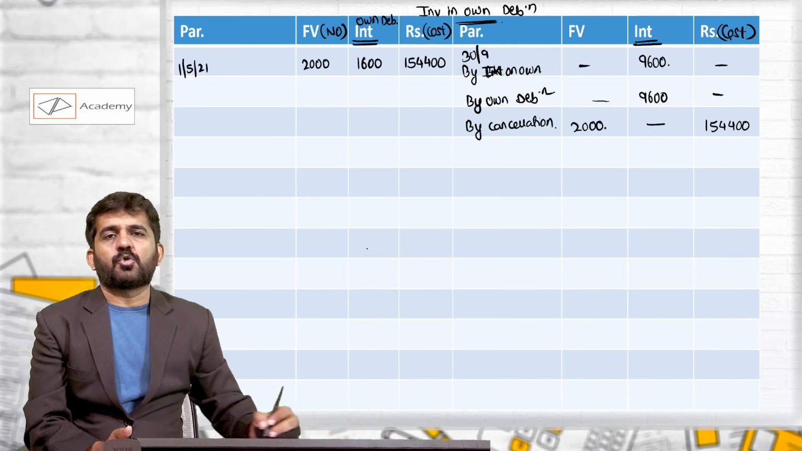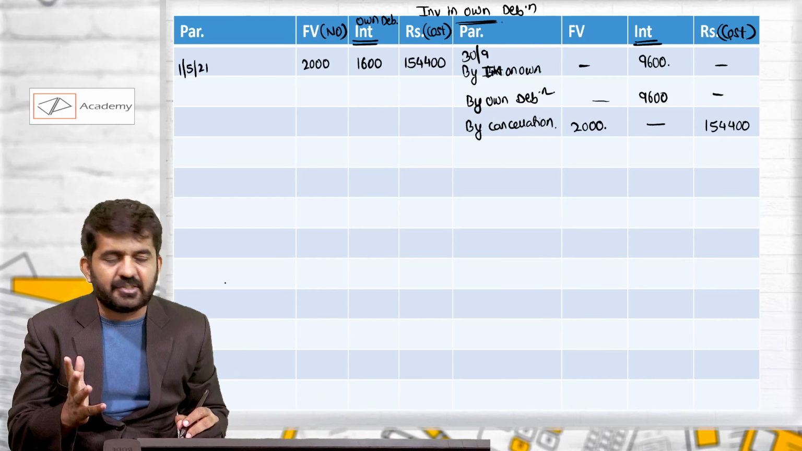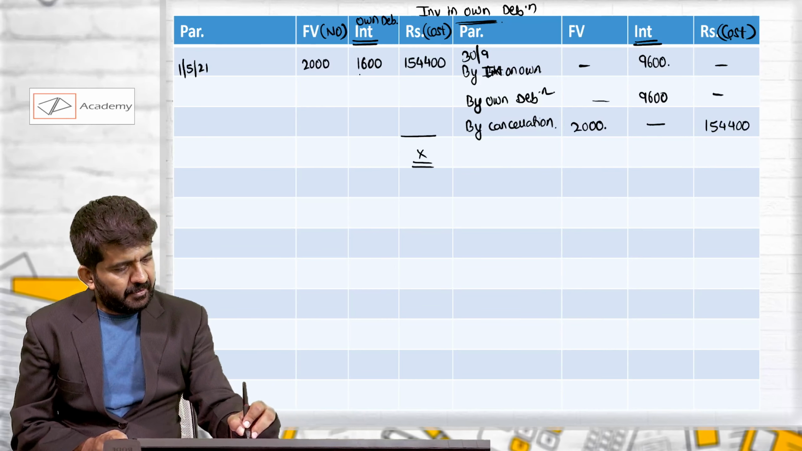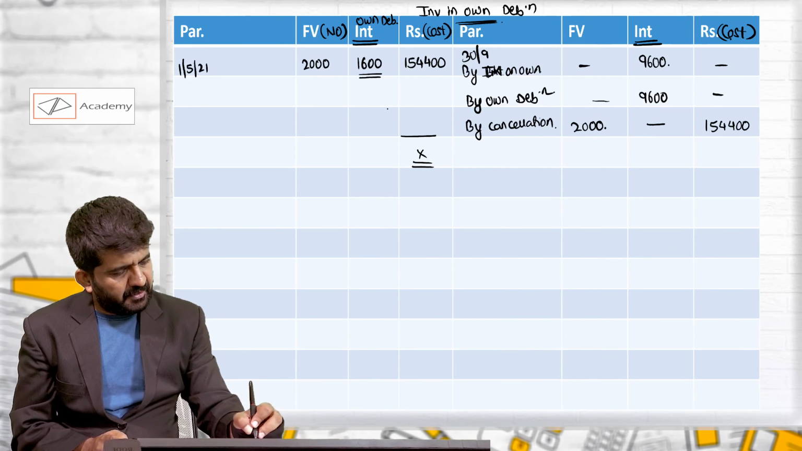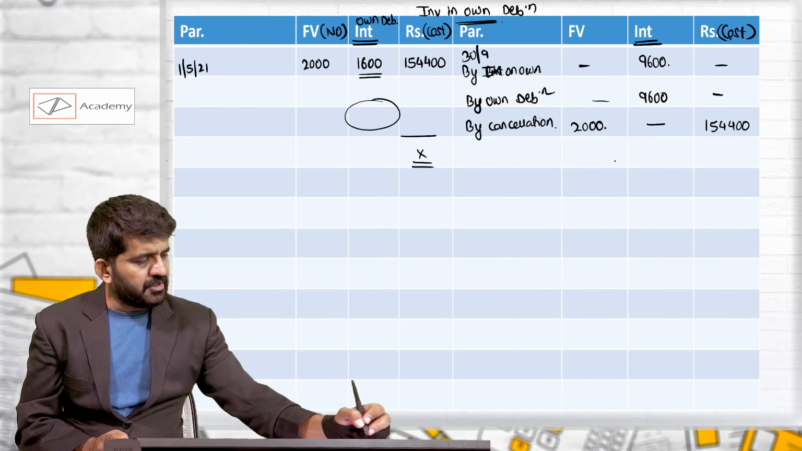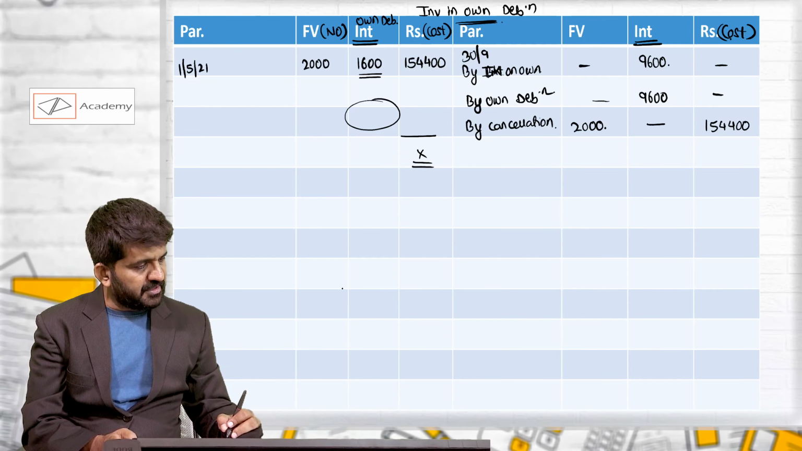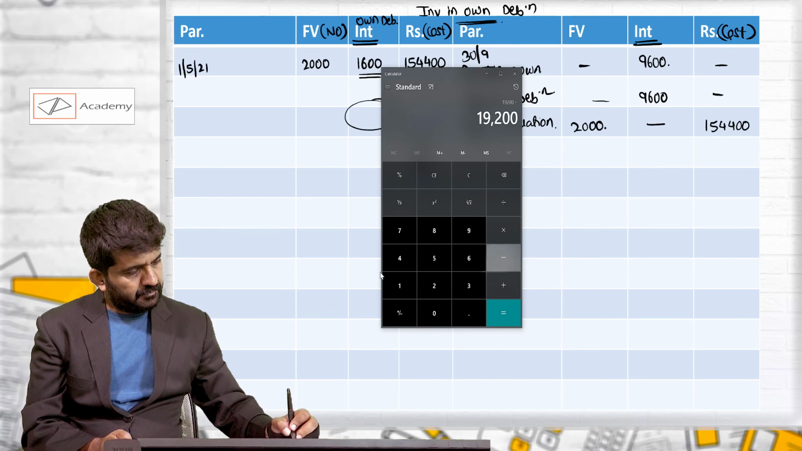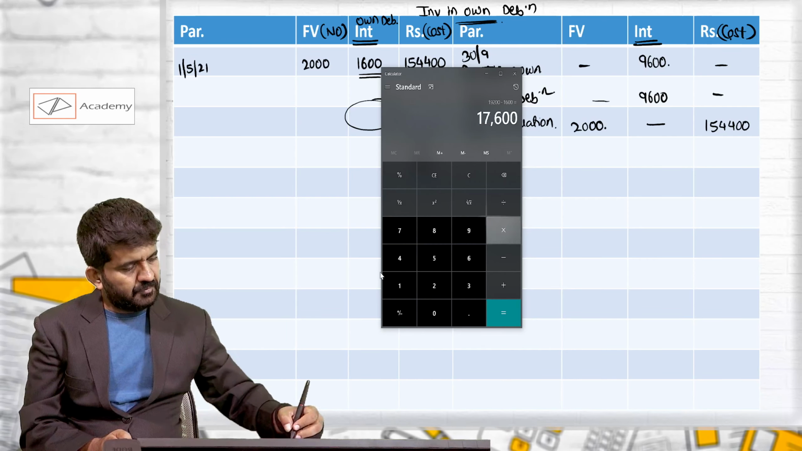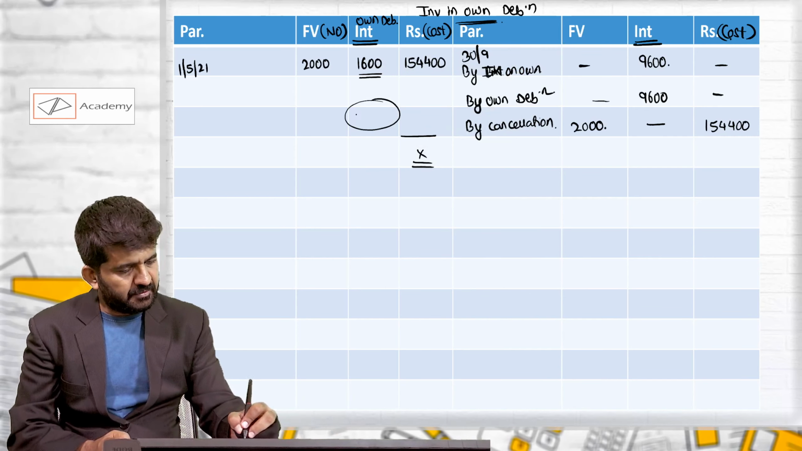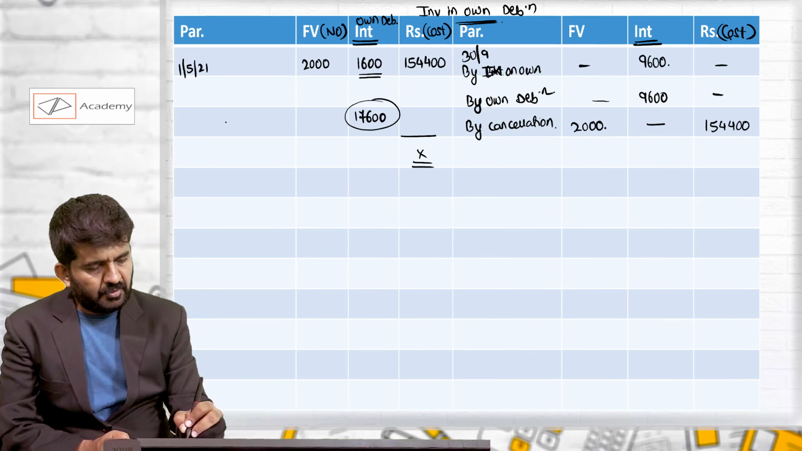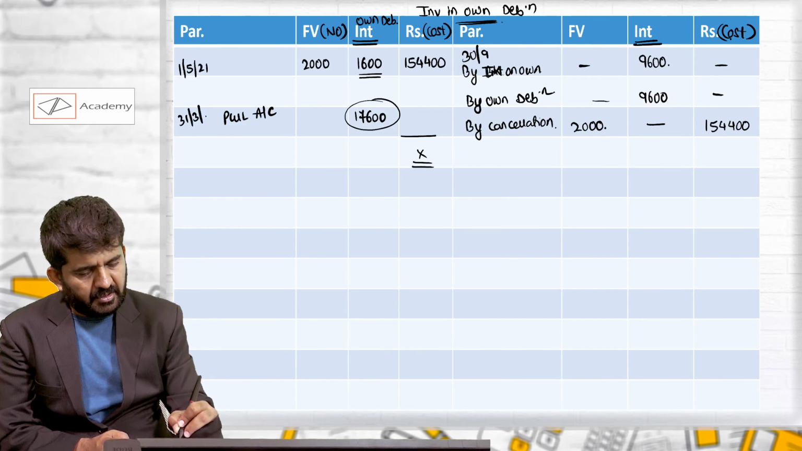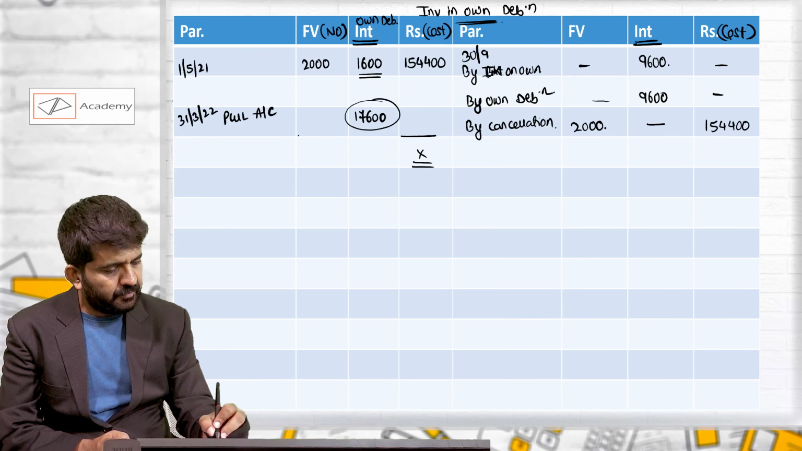Here, this is an interest column. We will not be transferring that capital reserve amount. So this account will close. Interest balancing figure will be transferred to profit and loss account. 9,600, 9,600 minus 1,600, 17,600 will be transferred to P&L account as on 31st March 22.